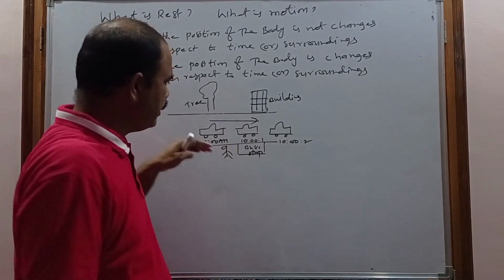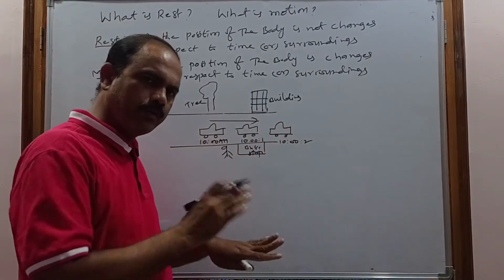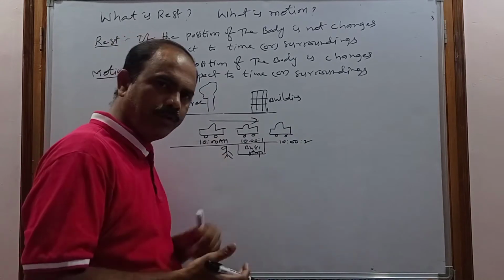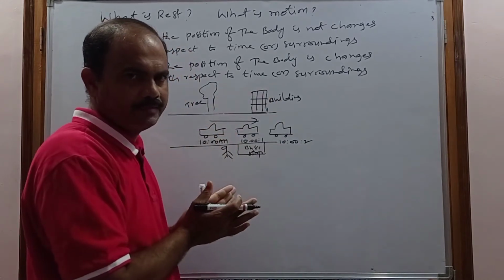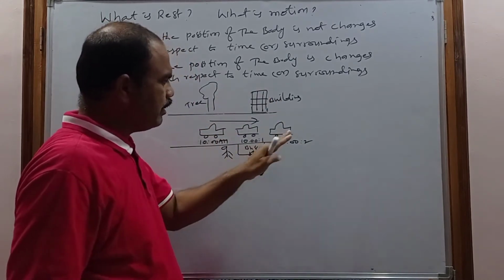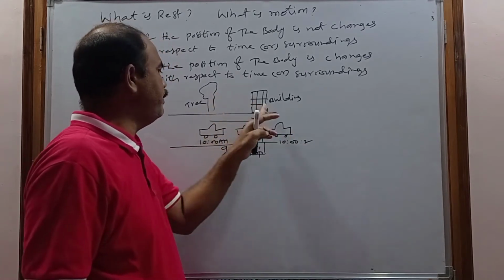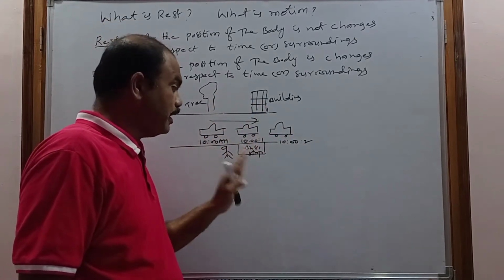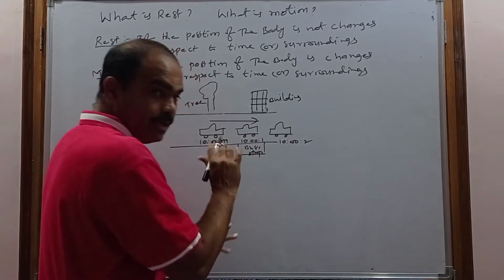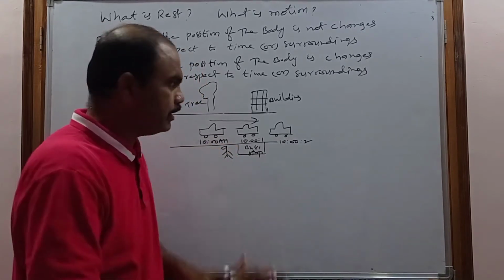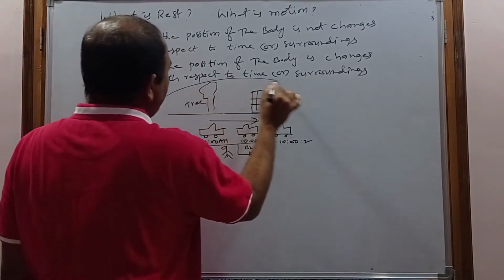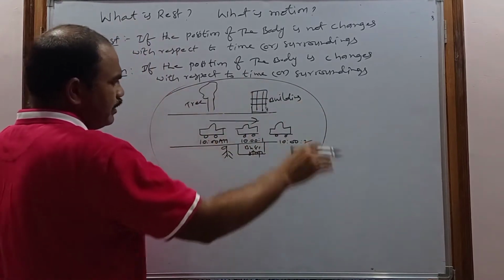And here the car's position is changing with respect to time as well as with respect to you, and you means the surroundings here. That's why this car is in motion, but the tree, buildings and bus stop are at rest with respect to this person as well as time. All of them are on the surface of the earth.